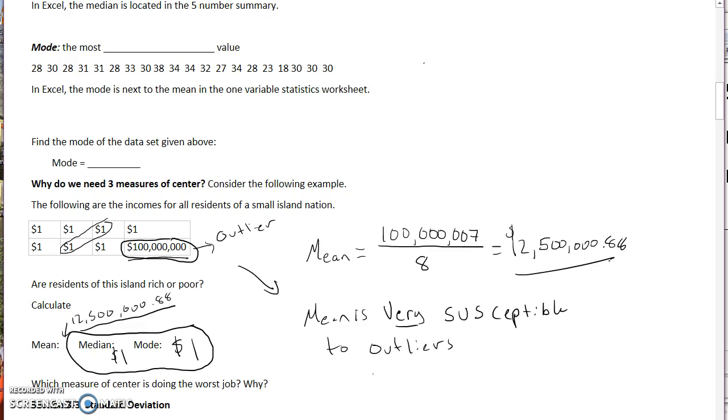Income is one where there are typically some outliers, where you have some people who don't make very much and some people who make a ton of money compared to everybody else. So when you look at articles, a lot of times you will see the median income of a country or a city reported rather than the mean. So this is just an example of why it's important to have those separate measures of center. It's going to be on you to know which one to use. It's dependent on the situation. But one strategy is if you see an outlier, the mean is probably not the best option to go with.